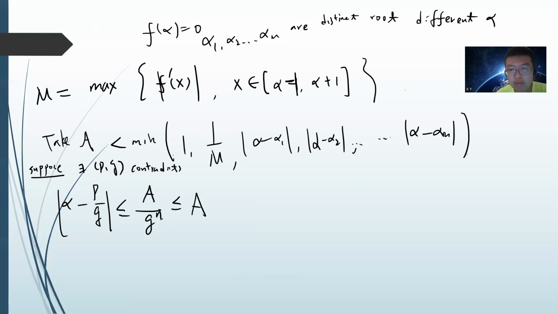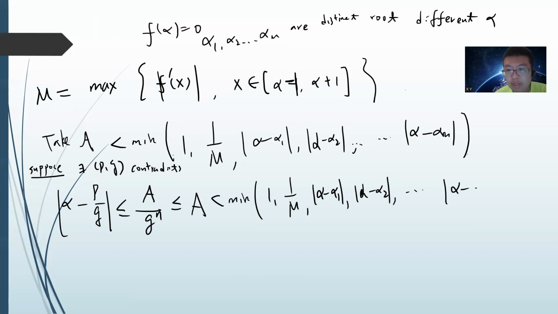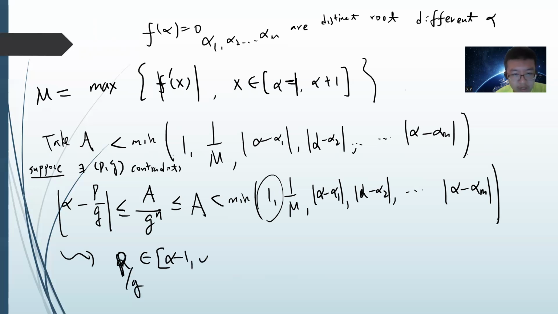Since q is greater than 1, this is less than or equal to a, and then we're less than the minimum of 1 over m, alpha minus alpha 1, alpha minus alpha 2, up to alpha minus alpha m. Since they are less than 1, it means that p divided by q must belong to (alpha minus 1, alpha plus 1).